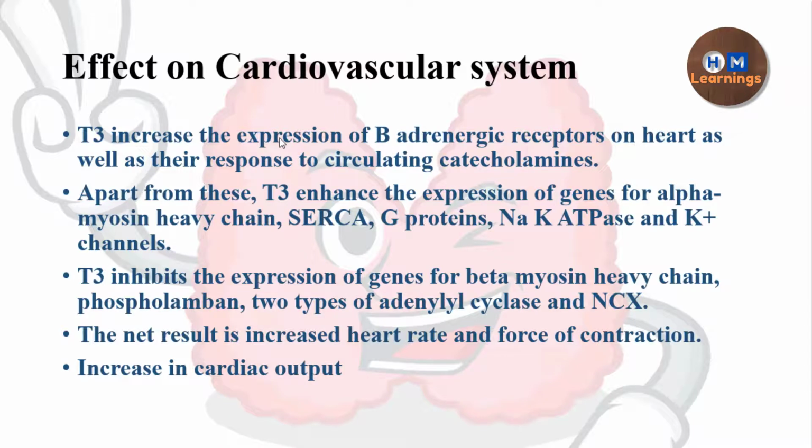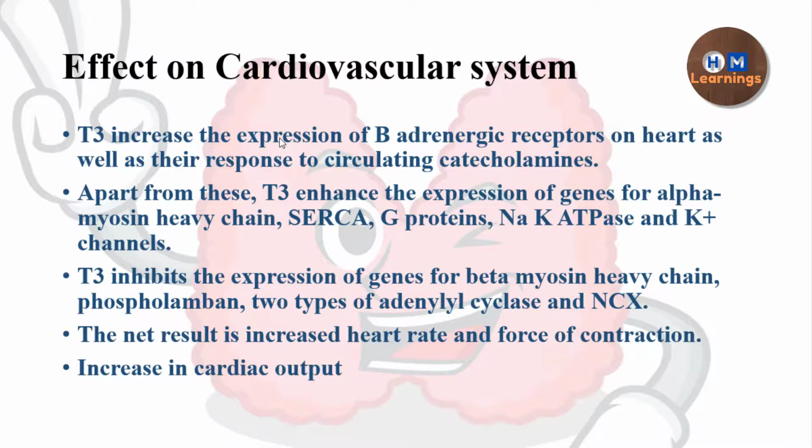Now, what is its effect on the cardiovascular system? On the cardiovascular system, it has a very important effect: it will increase the expression of the beta adrenergic receptors, as well as increase the response to circulating catecholamines. So both the number of the beta adrenergic receptors and their responsiveness to the catecholamines are increased.